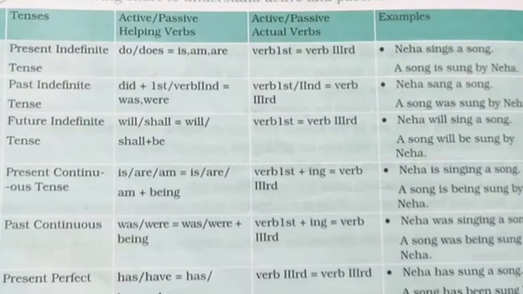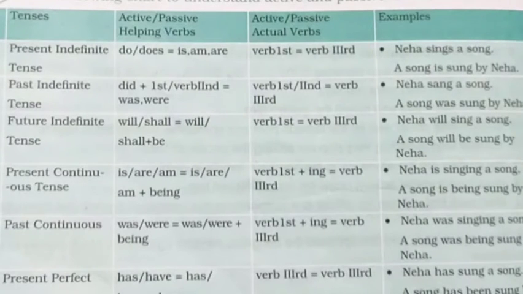Okay, this is what you need to focus on, that do or does is for the active voice and is, am, are is for the passive voice when the sentence is in simple present form. Okay, and the first form of the verb will be there for active voice and it will become third form of the verb. Now for past indefinite tense, simple past tense, the active voice will be did plus first or the second form of the verb. Okay, and for passive it will be was or were.